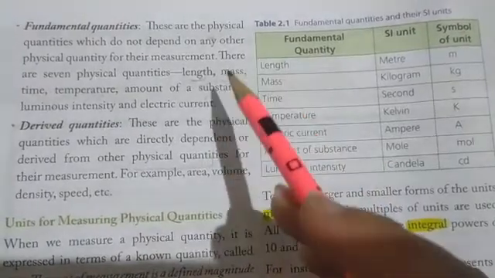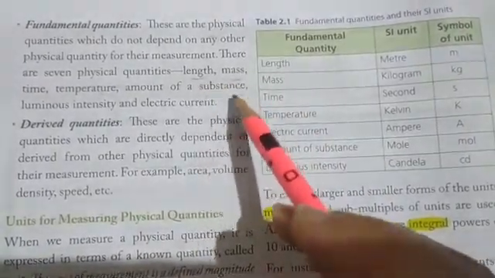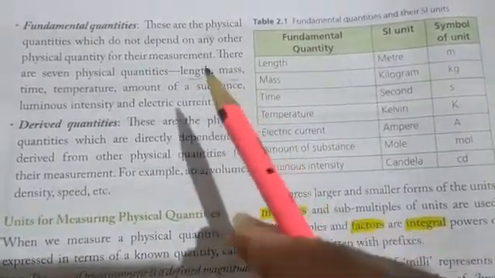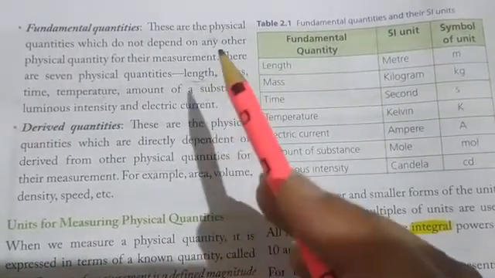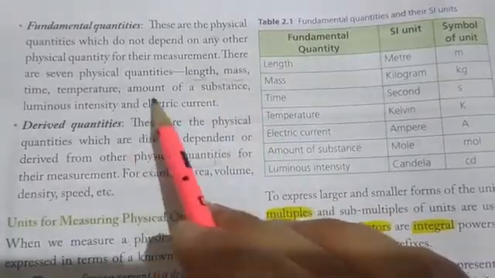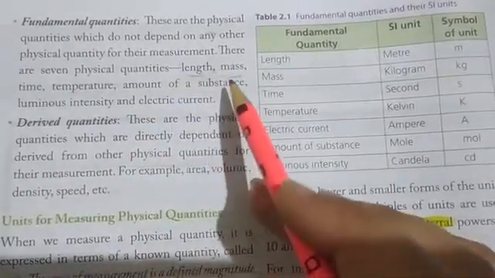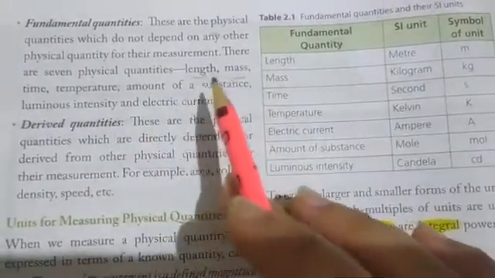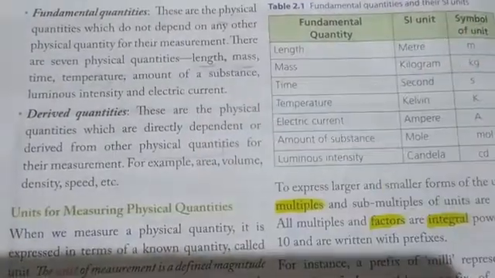Why these are fundamental? Because these quantities cannot be written in terms of other quantities, or we can say that these can be measured directly. Length, mass, temperature, time, all these can be measured directly. They do not depend on any other physical quantity for their measurement.